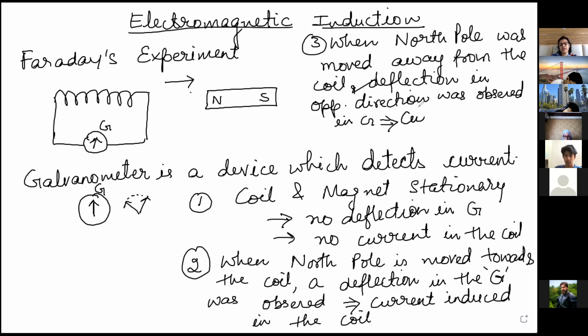That means current is induced in the opposite direction, opposite to the direction of the current in the second case. So current is induced in the coil but in the opposite direction.